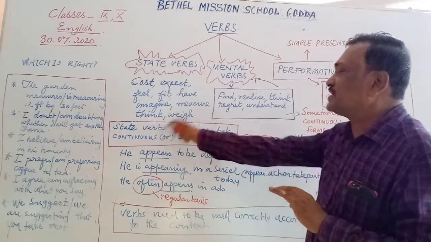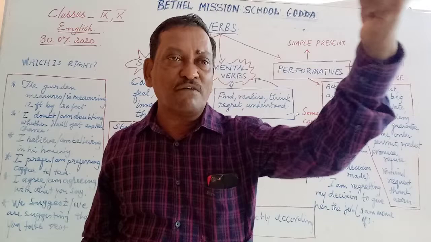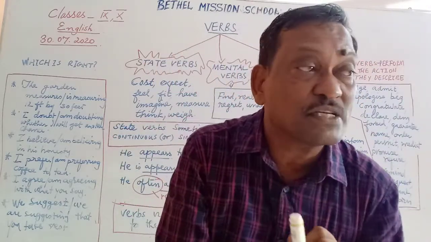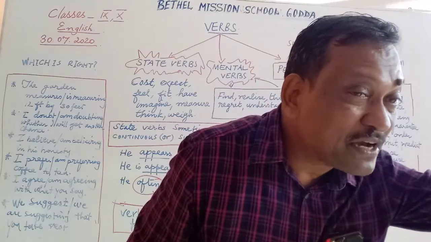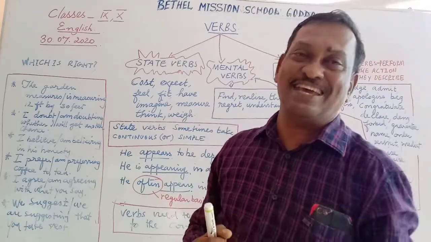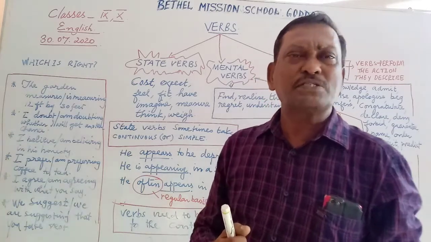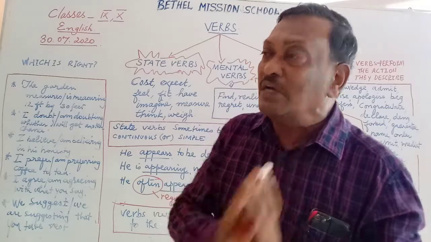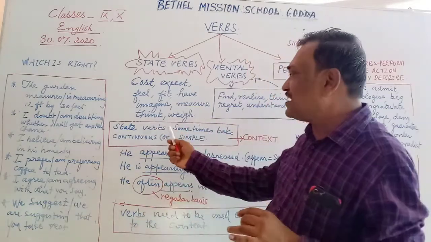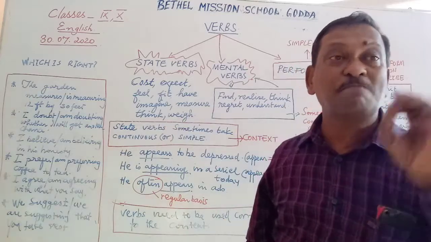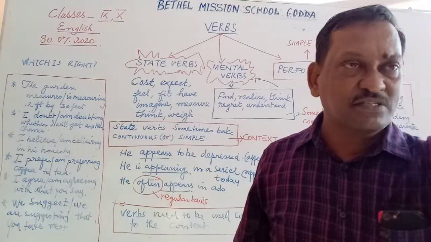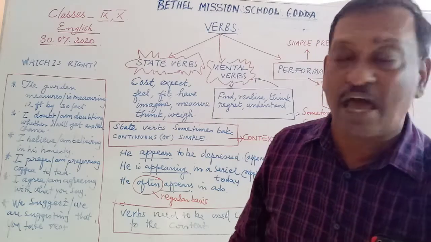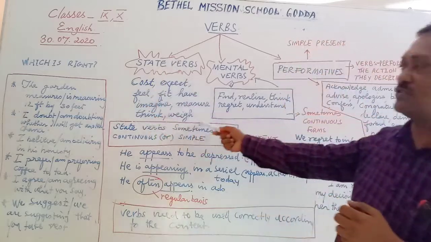Weigh, for example, take this word. What is the weight of this book? It weighs around 250 grams. This is a correct usage. The book is weighing 250 grams is not perfect English. Some people may say it is acceptable. No. Grammarians, according to their knowledge, always advise that we use these verbs in present simple tense. This fruit or this vegetable weighs 100 grams, 150 grams. Right. So take care of these words.